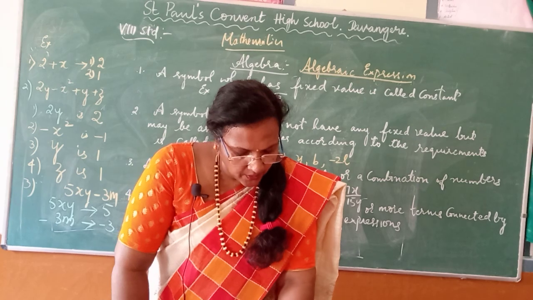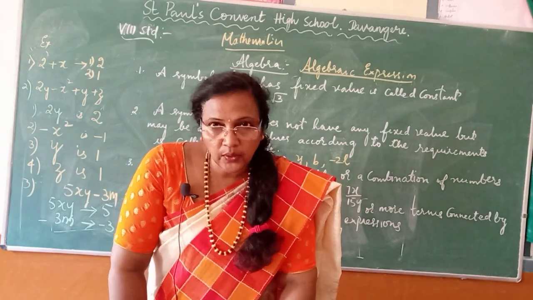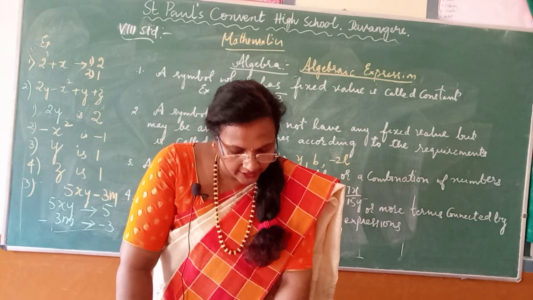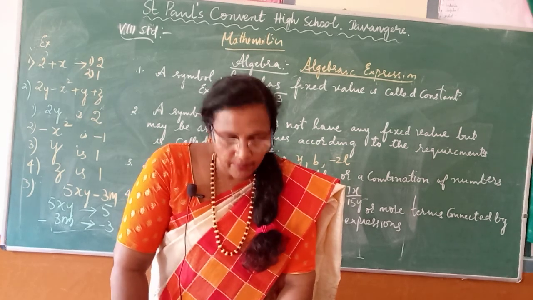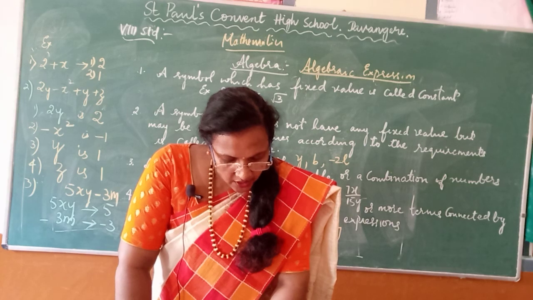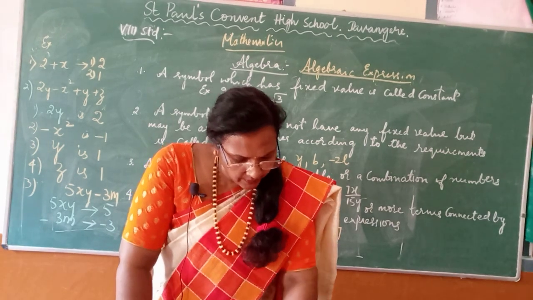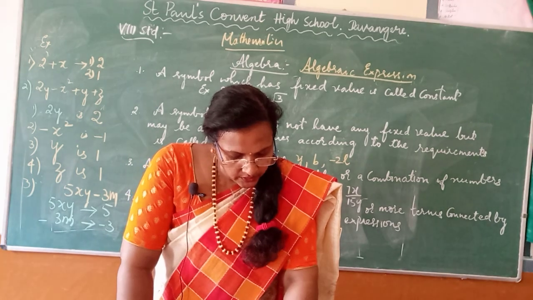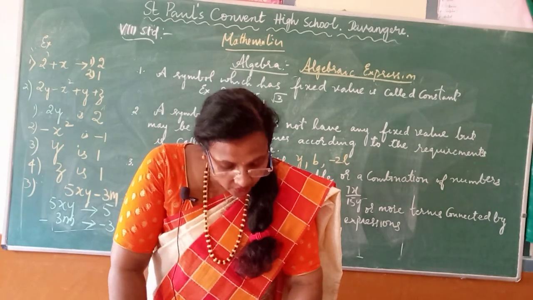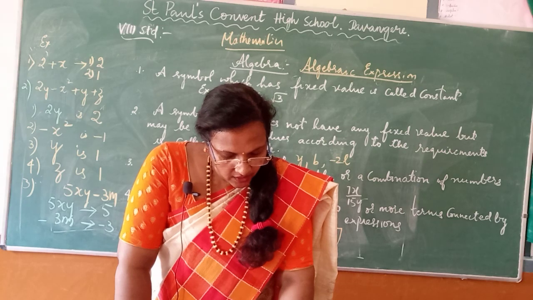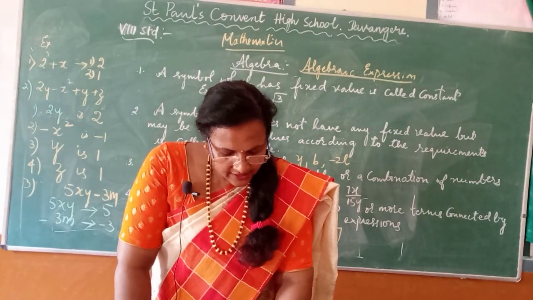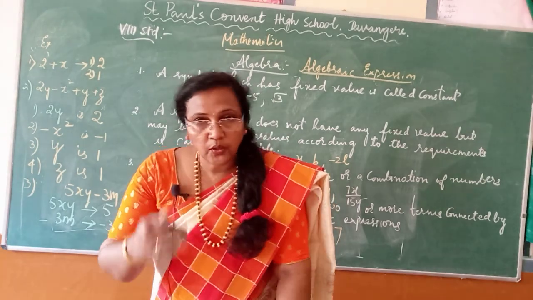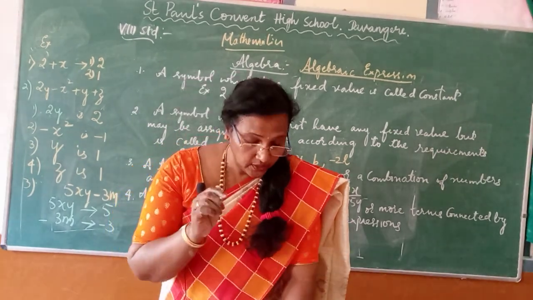See, in the first problem, you can see there are 2 terms. In the second problem, you can identify there are 3 terms. In the third example, how many terms are there? 1, 2, 3. Coming to the fourth, you can see 1, 2, 3, 4. How many terms are there? 4. Fifth, 1, 2, 3. Sixth problem, you have 1, 2, 3. So, you will be able to identify the terms.